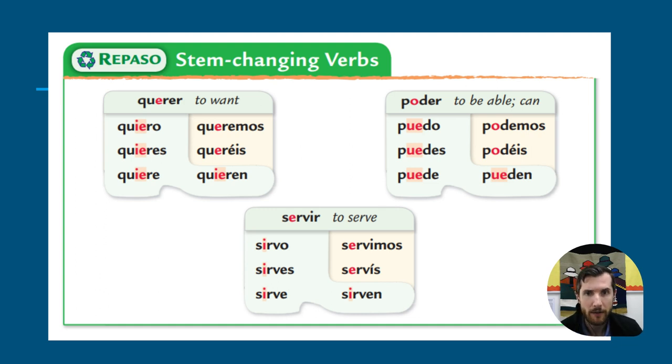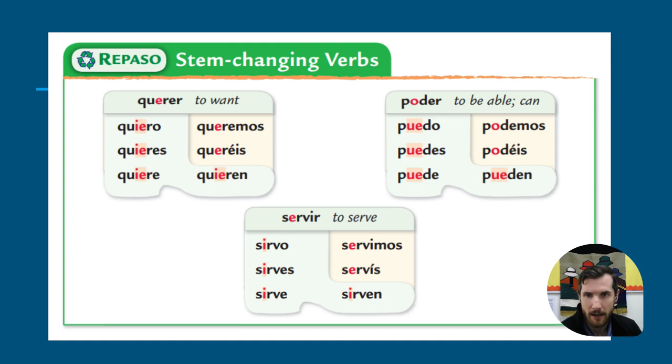Querer, servir, poder. Here they have the letters highlighted in red instead of being underlined. And it's showing you some examples of how they not only have this spelling change in the verb, but also the ending changes when you conjugate it and use it in a sentence. So quiero, I want. Quieres, you want or do you want? Quiere, he wants, she wants. Queremos, we want. Notice how there it doesn't have the change. Quieren, they want.